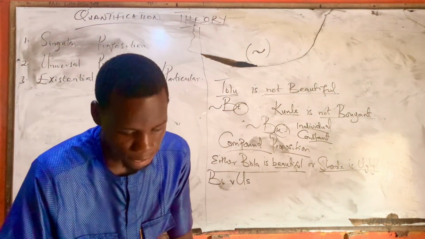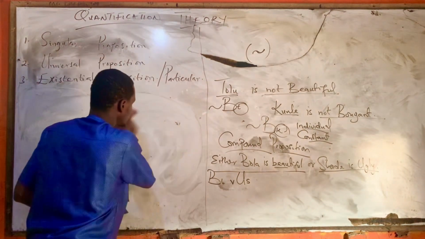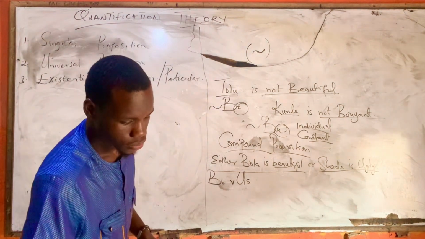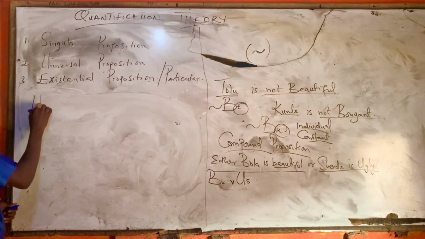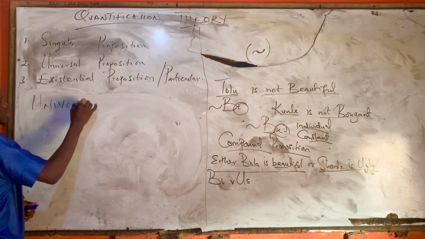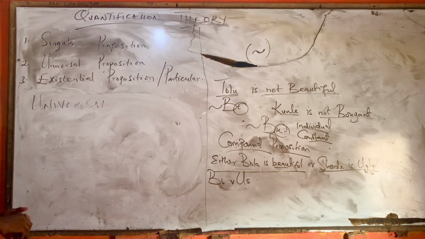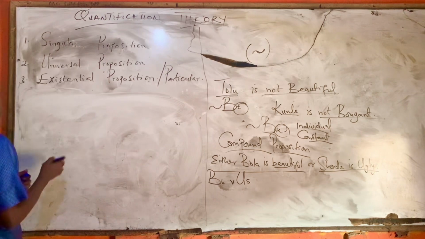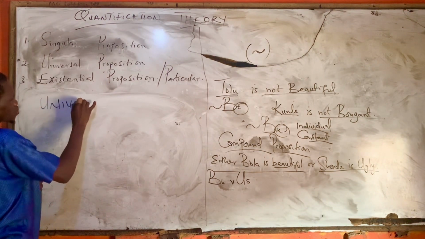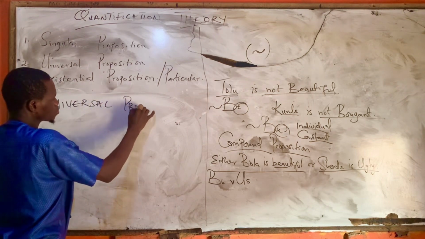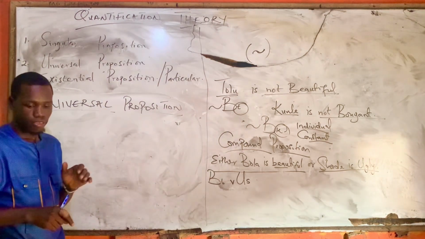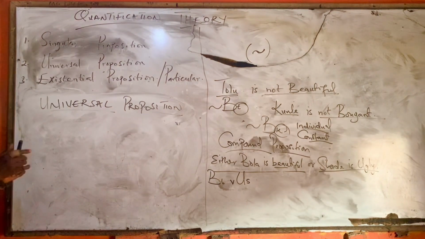Okay, so now for universal proposition, this one is represented with an X in the bracket.